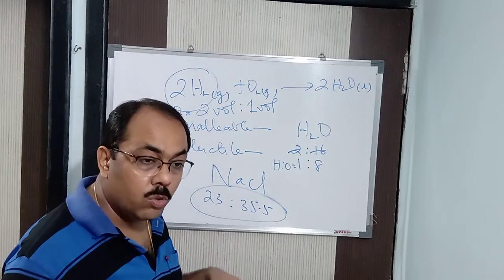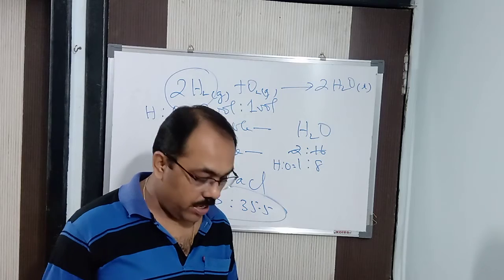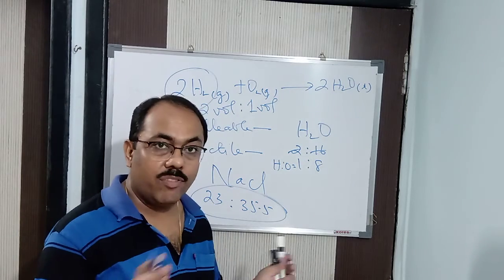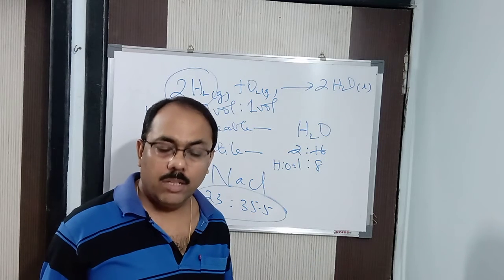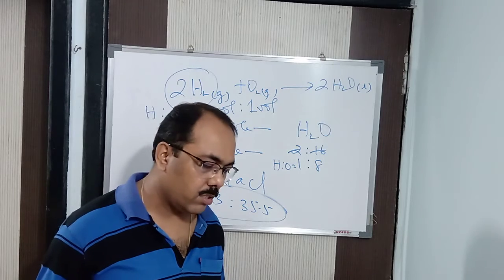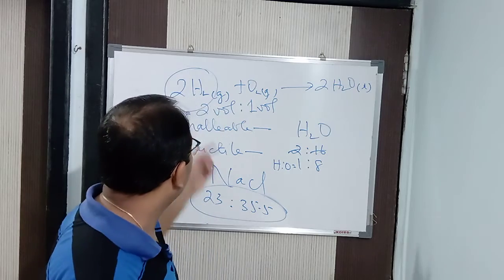Alright, when you do the electrolysis, if you want to separate the components of a compound, I said to you, it cannot be separated by physical means, but it can be done by chemical method. In case of elements, neither by physical nor by chemical method can we separate the constituents of the element. But by chemical method, we can separate the constituents of a compound.